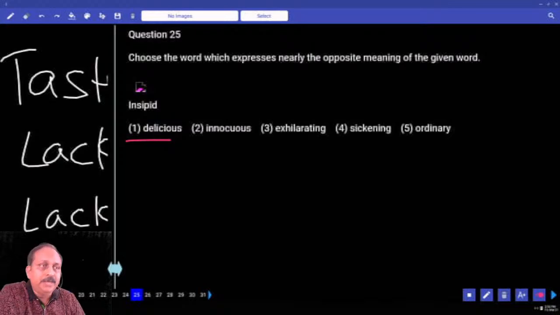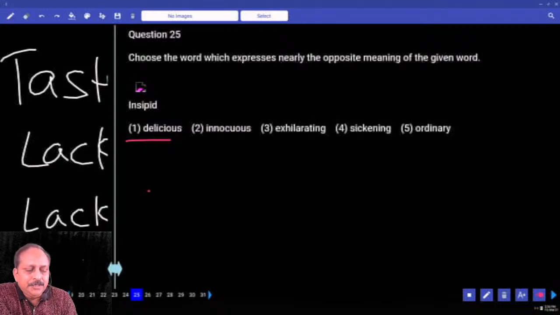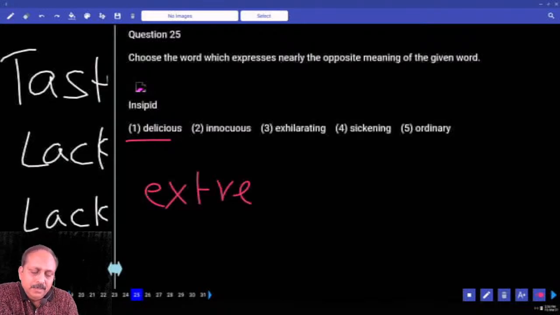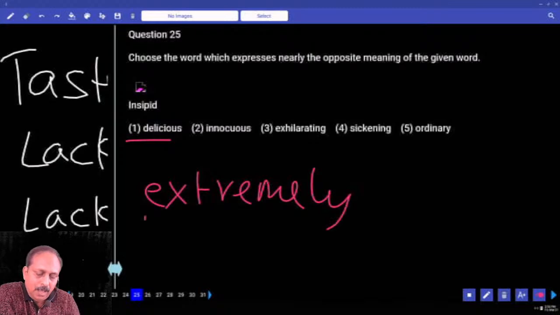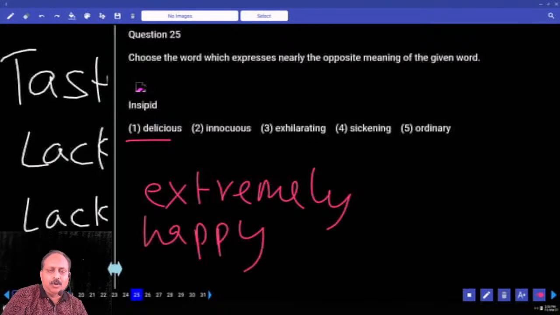And exhilarating. That's a positive word. Write the meaning of the word exhilarating: extremely happy. Other words are easy words. Sickening and ordinary. Here insipid is a negative word. Am I right? And they want the opposite. Tasteless. What is the opposite? Tasty.